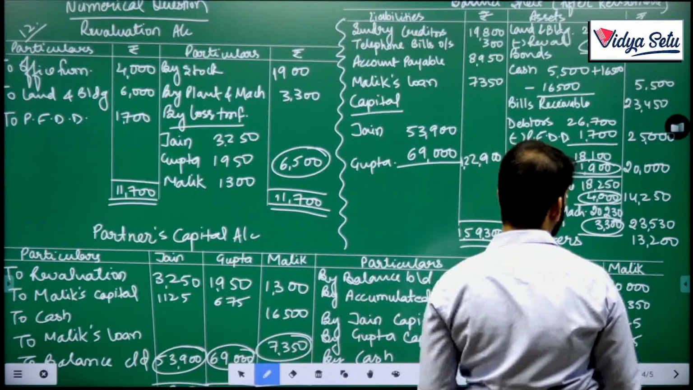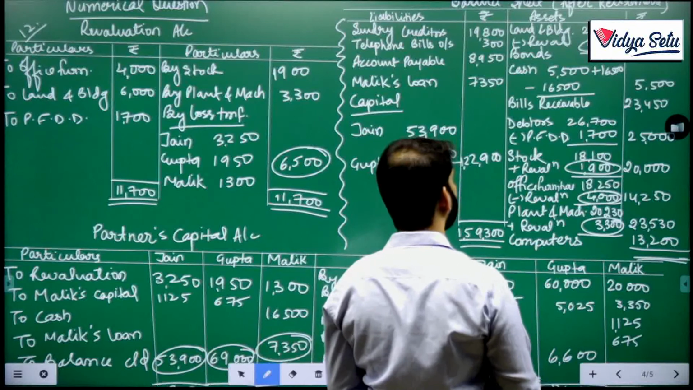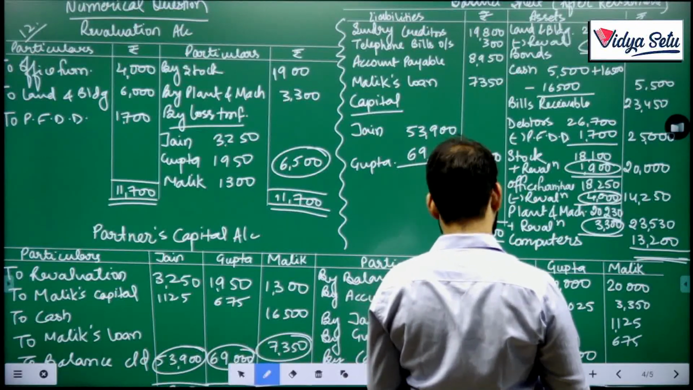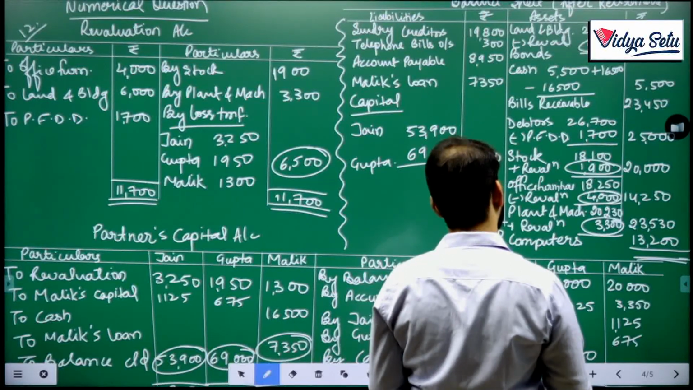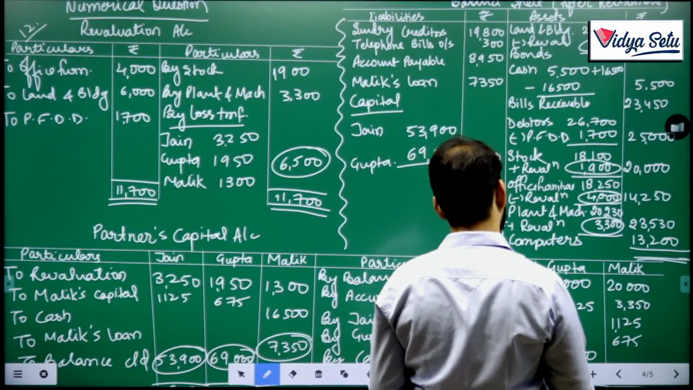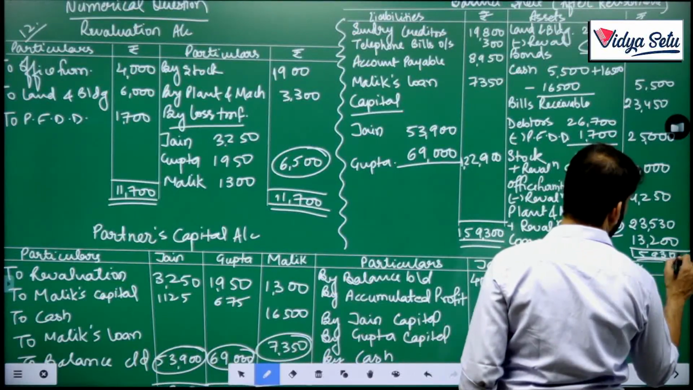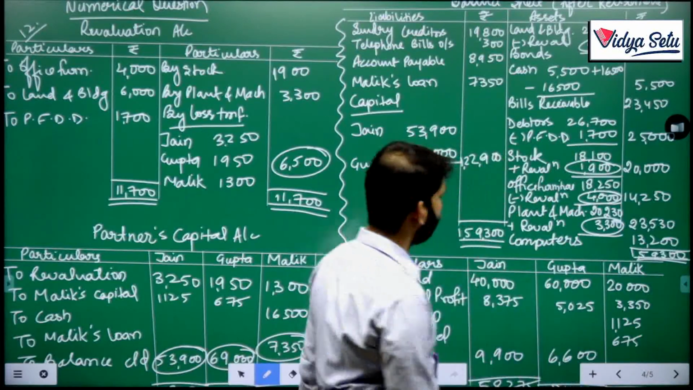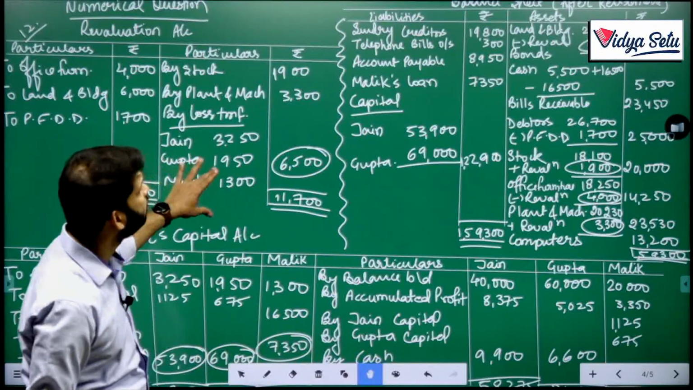Let's see the assets. So many assets. 20,000 plus 14,370 plus 5,500 plus 23,450 plus 25,000 plus 20,000 plus 14,250 plus 23,530 plus 13,200, 1,593,000. So our balance sheet is tallying at 1,593,000. Okay, let's see this question on a single page.